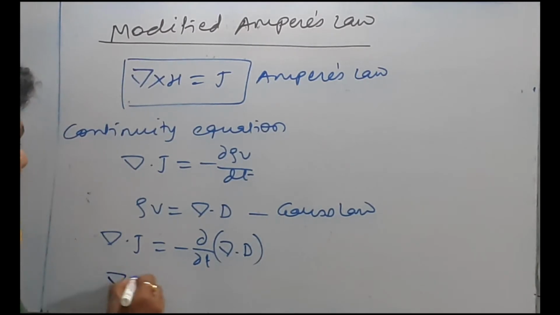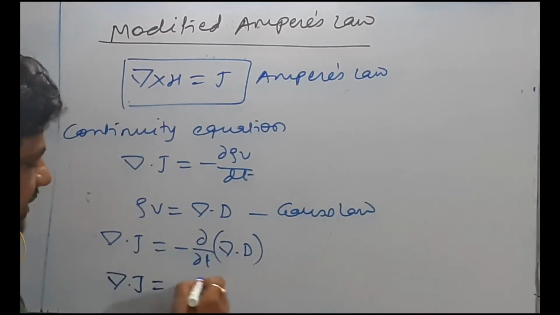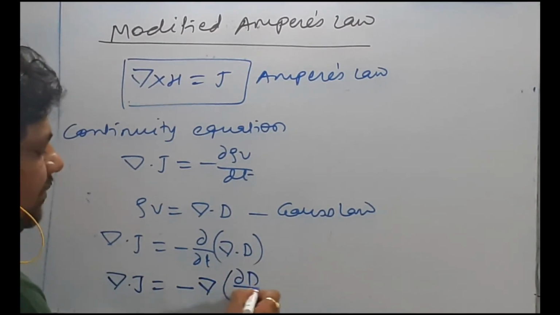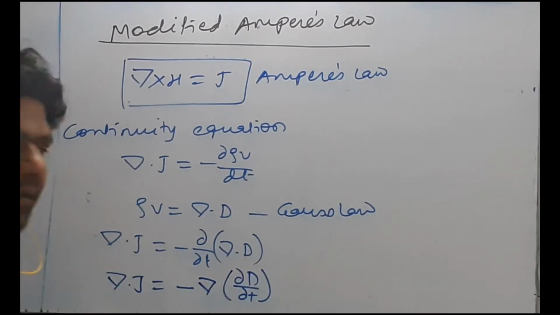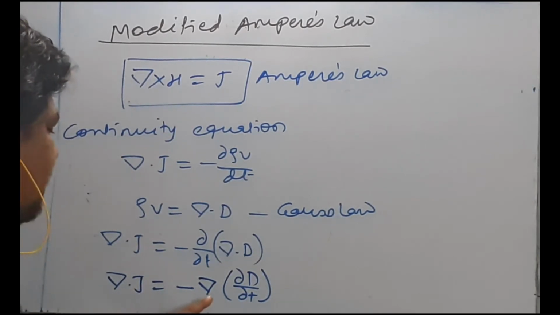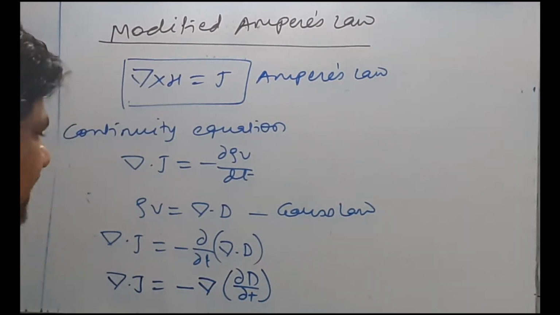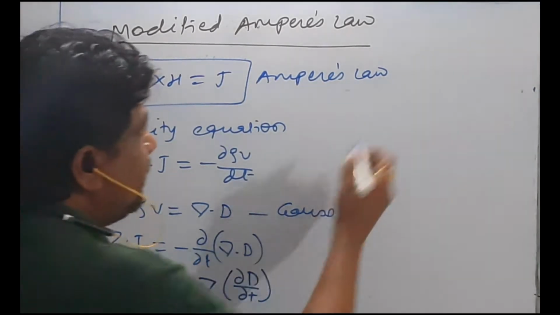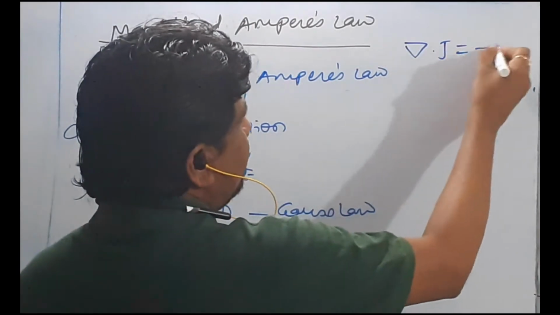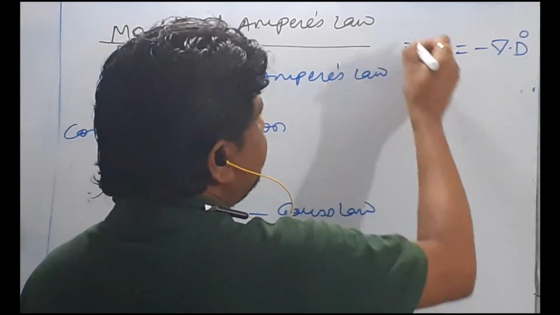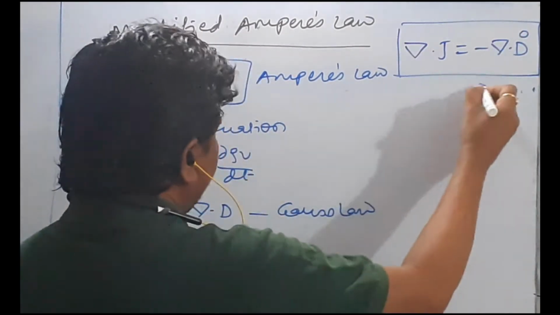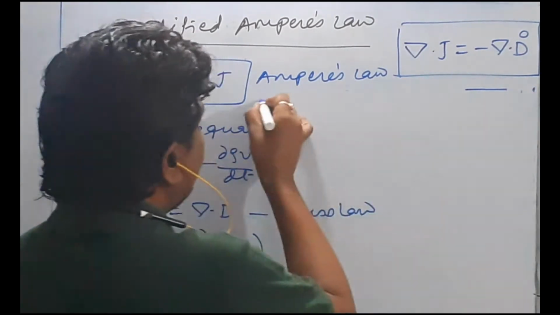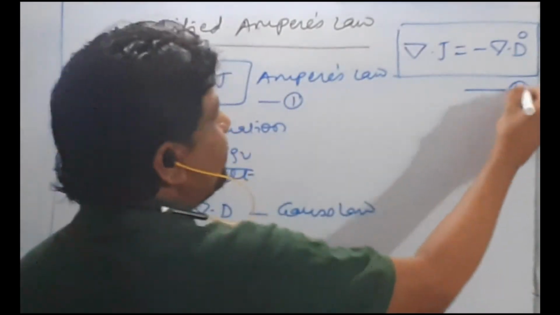So del dot J is equal to minus, I will take firstly the time derivative and then the space derivative, so dou D by dou t. What is dou D by dou t? D dot. So del dot J is equal to minus del dot D dot. This is equation number 2, very simple to understand.